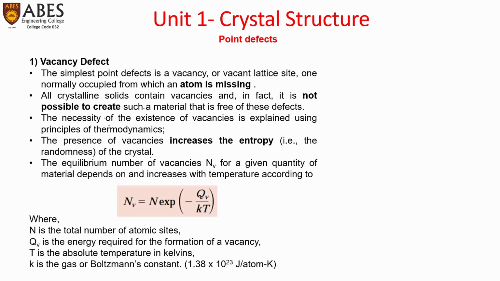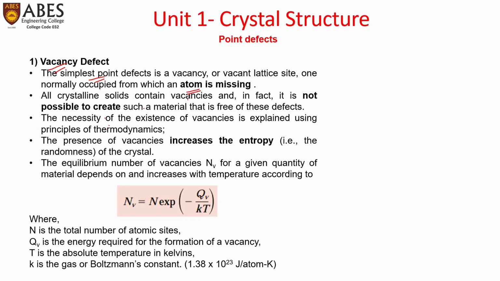Coming on to first one, that is point defect. So we will start with vacancy, because vacancy is called the basic defect, the first of the point defect. The simplest point defect is a vacancy, where an atom is missing from its regular position in the crystalline structure.